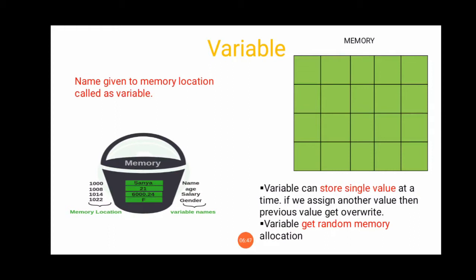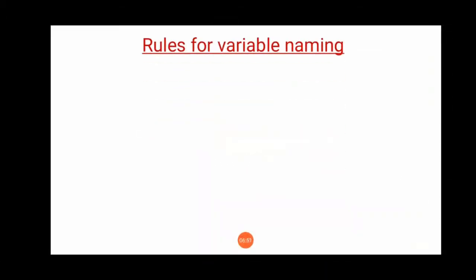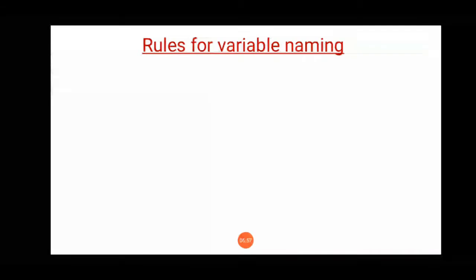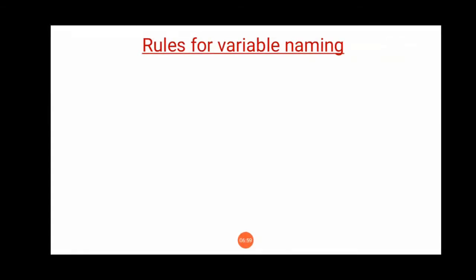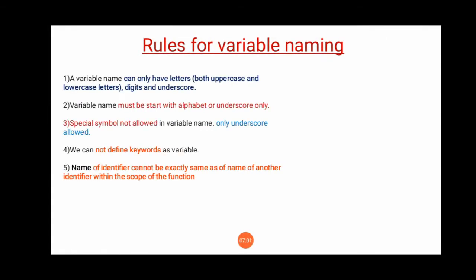Now see how to declare variables in Java programming. We should know some rules for variable declaration, which are called the rules for variable naming. First, a variable name can only have letters, both uppercase and lowercase, digits and underscore. A variable name must start with an alphabet or underscore only.